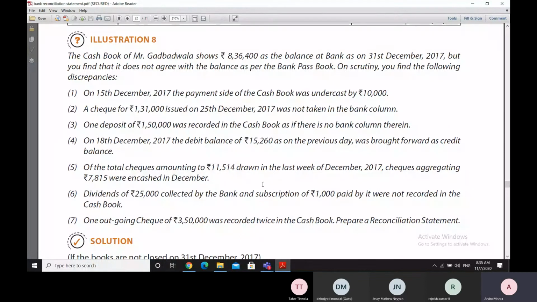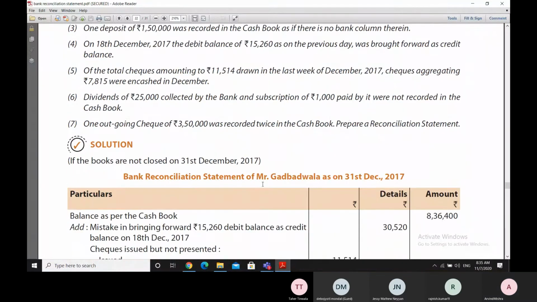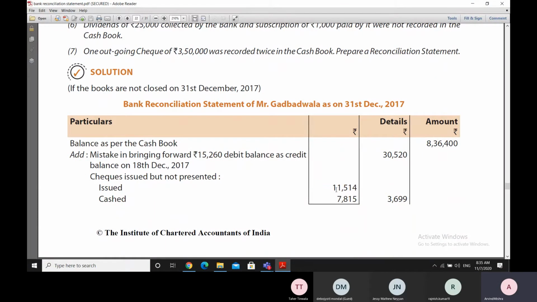So therefore, since these checks were not encashed, what has happened is, we reduce 7,815 from 11,514, we get a figure of 3,699. This entry of 3,699 is there in the cash book, because to that extent the balance of the cash book has been reduced and the bank statement balance is more by this figure, and therefore while moving from the cash book towards the bank statement we add this figure of 3,699.